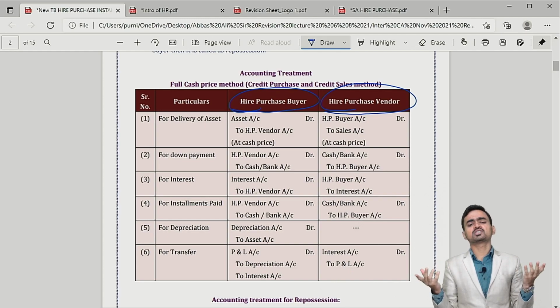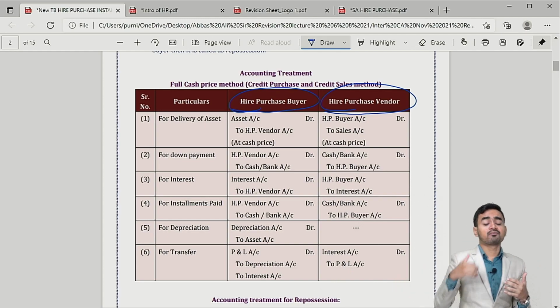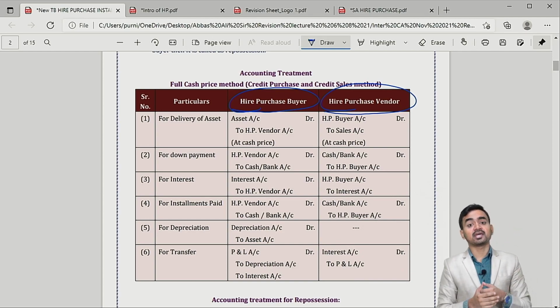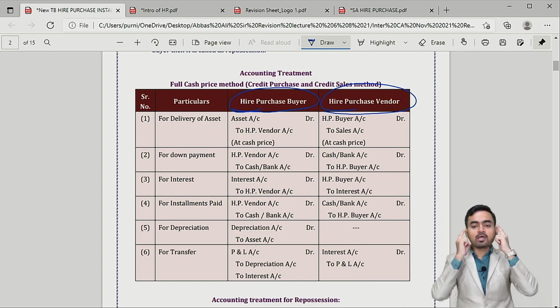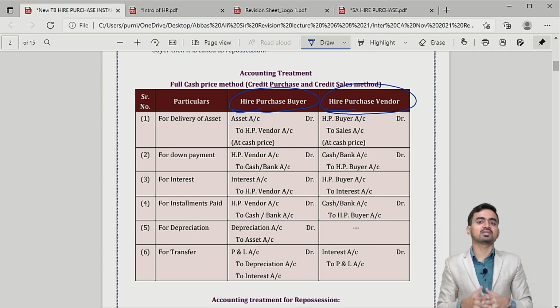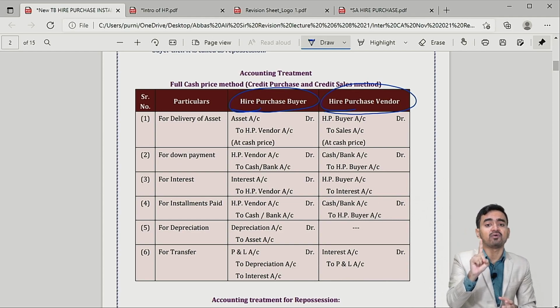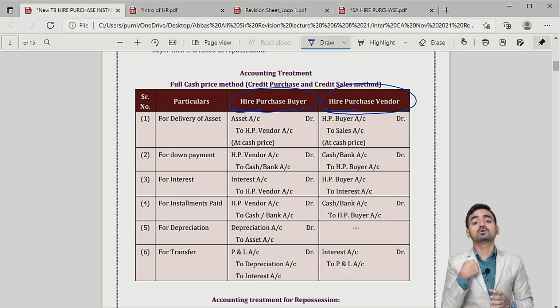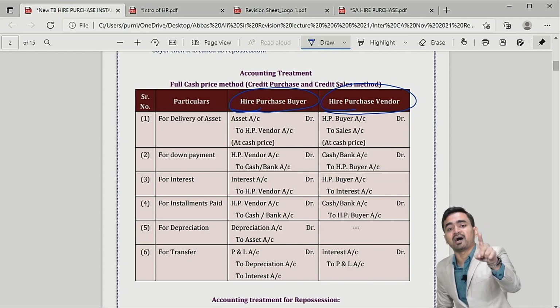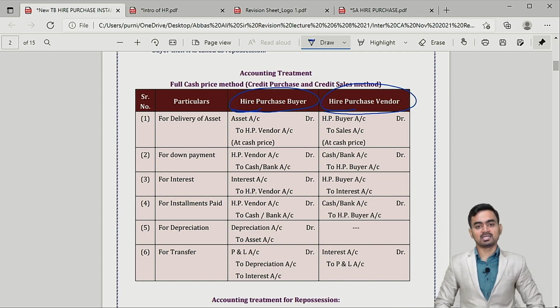So for me, machinery is goods, my dear students. I am dealing in that on a daily basis. But if you purchase machinery, then it is an asset for you. So I hope one thing is clear. The fellow who deals regularly in the machine, for him it is goods. It means for the hire purchase vendor, that is goods, and for the hire purchase buyer, machinery is an asset.